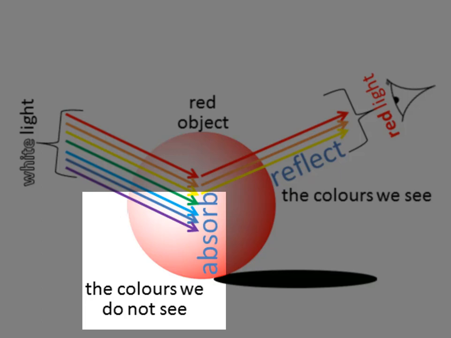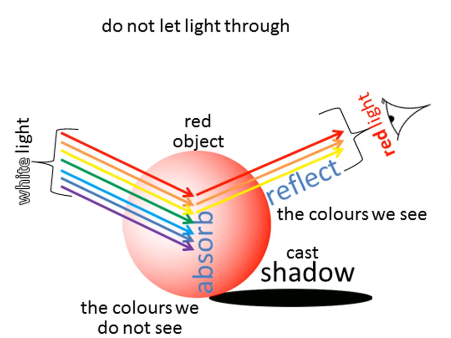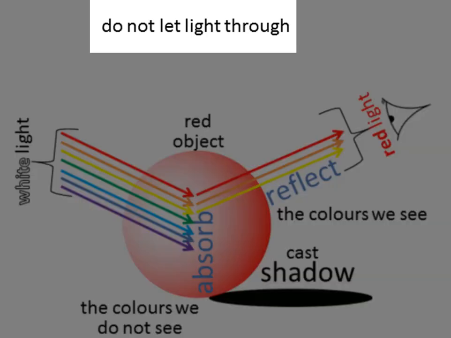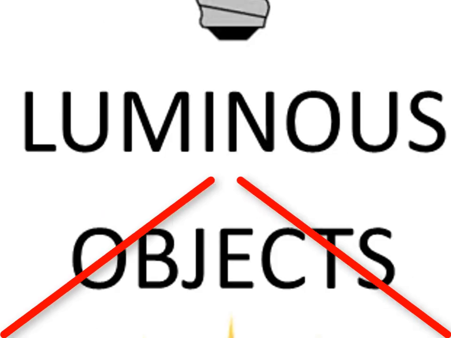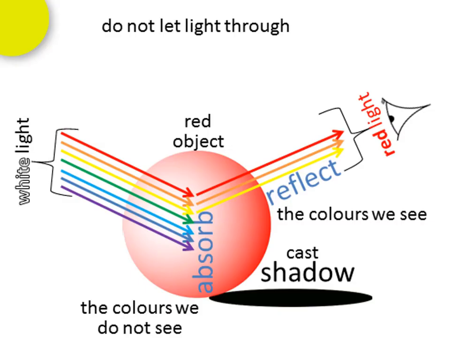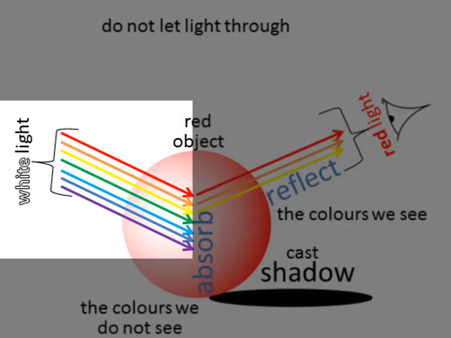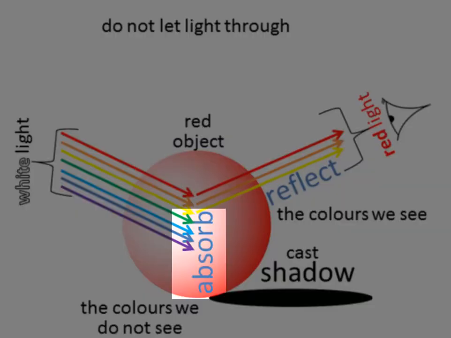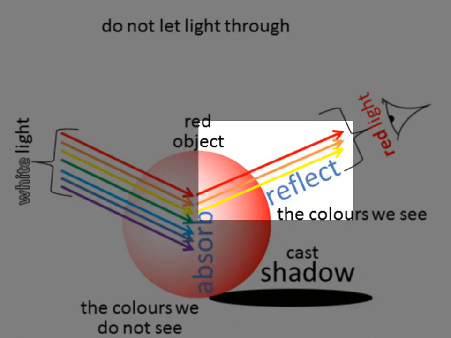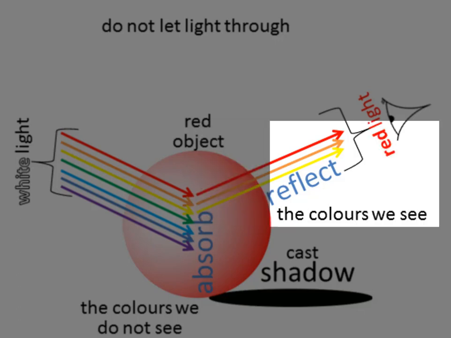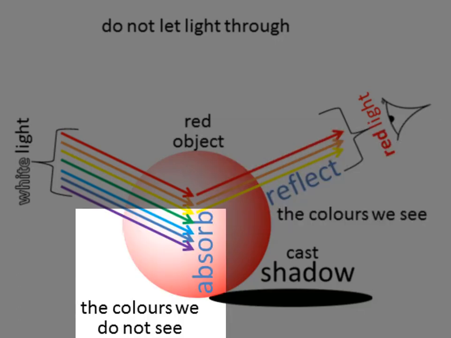So in summary, opaque objects do not let light through. They also do not shine. They are not luminous. Because they do not let light through, they cast a shadow. Because they are not luminous, we can only see them if we have light shining on them. When white light shines on an object, some of that white light is absorbed by the opaque object and some of that light is reflected. The colors that we see are reflected, but the colors that we don't see are absorbed.